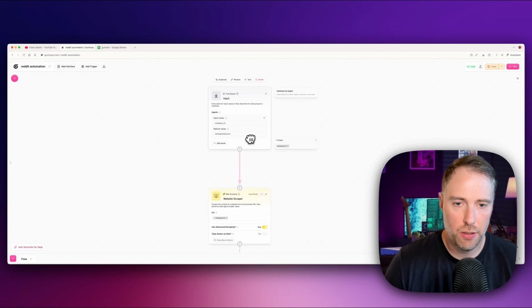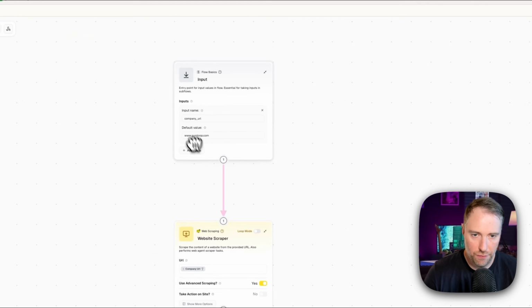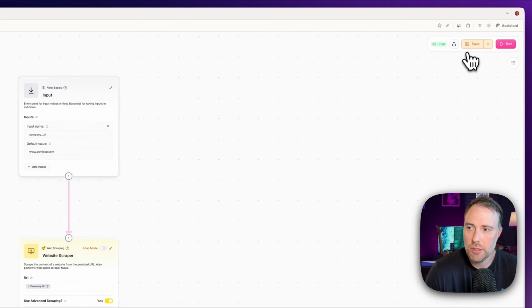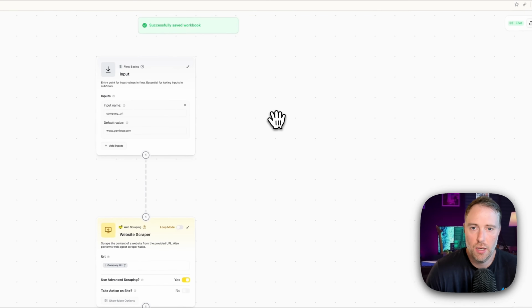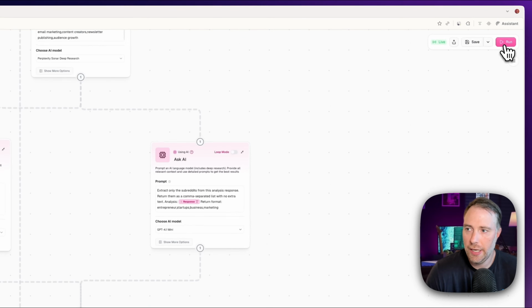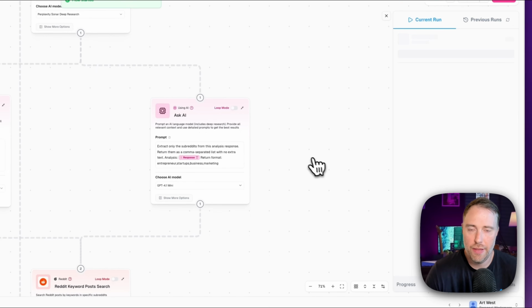Okay, so I'm back up to the top of my flow. I'm just confirming that the default value is gumloop.com. Keep in mind, you can change this for any brand or website. Even if you wanted to do your competitors, you could put in any website here. I'm going to go ahead and hit save and make sure everything's saved. Everything looks good. It's all connected. Let's go ahead and run this flow.